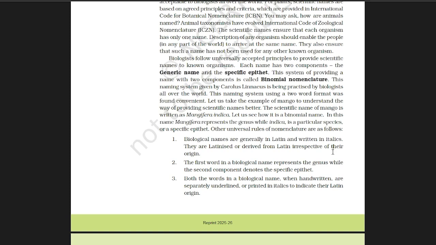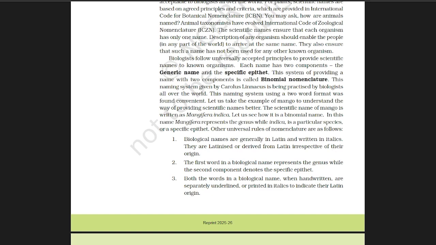So these are the main rules of binomial nomenclature. I will repeat. First, the binomial nomenclature or scientific name should be Latinized and italicized. Second, the genus name should start with a capital letter and the species name with a small letter. Third, if there is an author, we can include the author name with the scientific name.